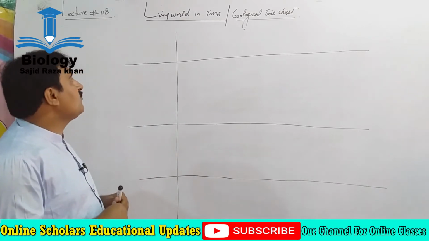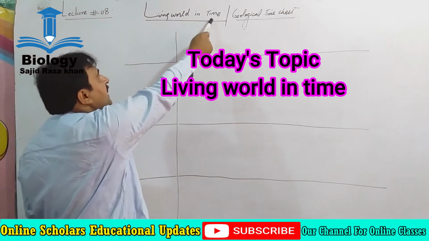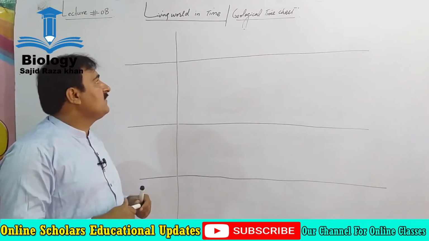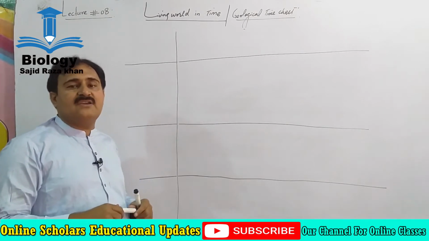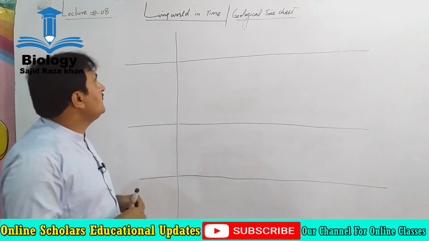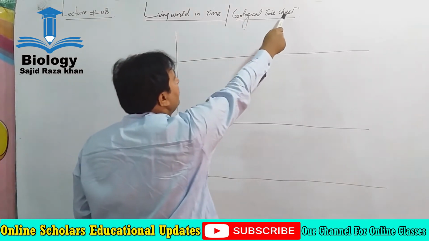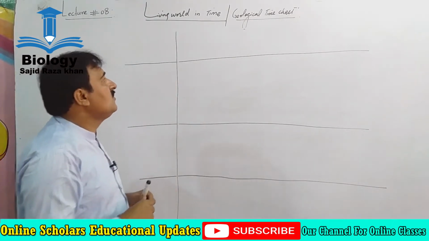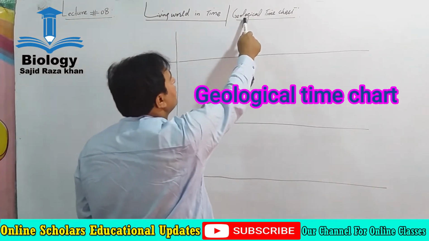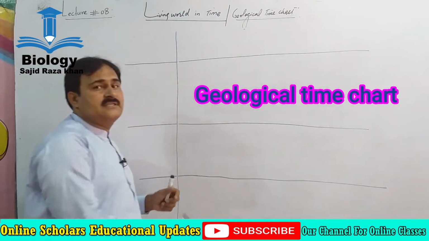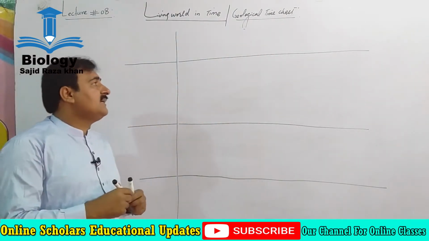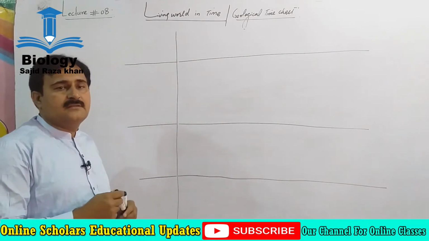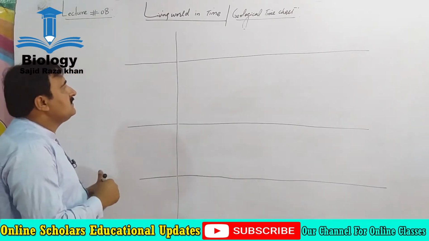In this topic we are going to discuss the living world in time. Living world in time means the time from the origin of life to today's life. This time is organized in the form of a chart, called the geological time chart. This chart is represented in the form of four major periods. These major periods are called eras.